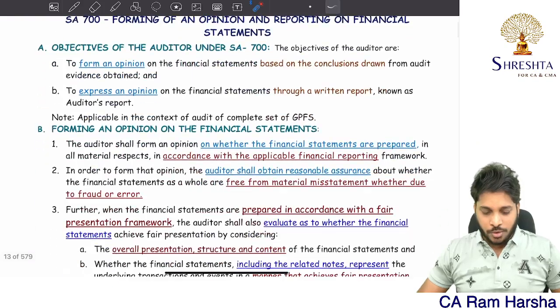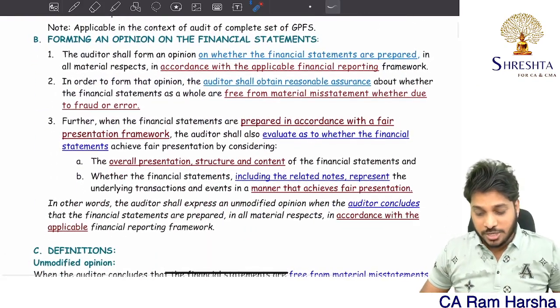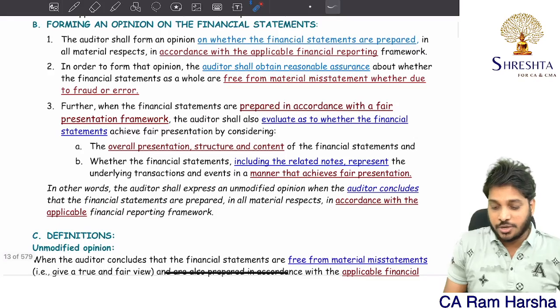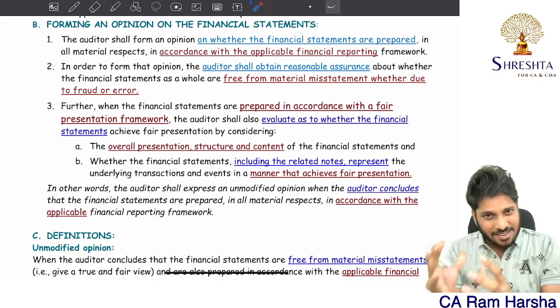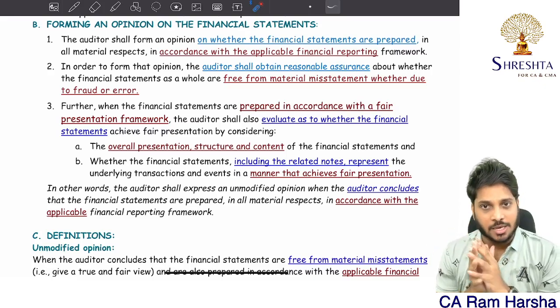I'll show you how to read this material. Many students have queries. How to read this material? Sir, you're using two colors, right? What is the significance of these two colors? This is what many are asking.